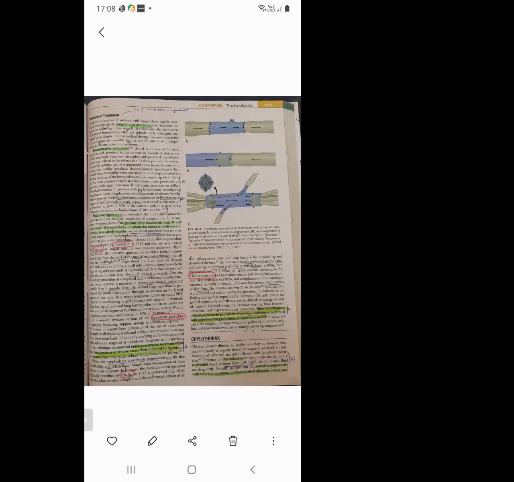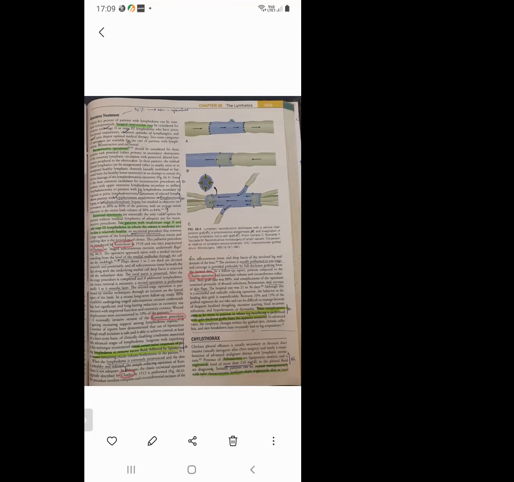Some of the most common candidates for reconstructive procedures are patients with upper extremity lymphedema secondary to axillary lymphadenectomy, or patients with leg lymphedema secondary to inguinal or pelvic lymphadenectomy. So wherever there is iatrogenic injury from lymphadenectomy, we can go for these reconstructive procedures. So what are the various reconstructive procedures? You can see the diagram 66.4.